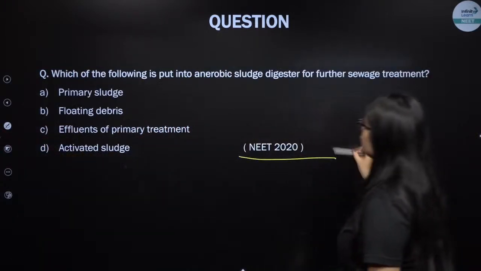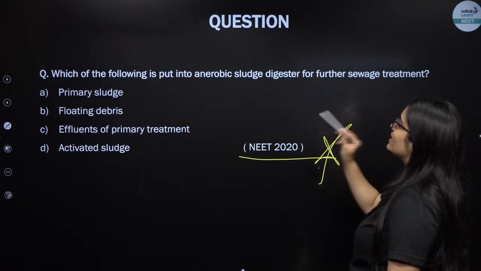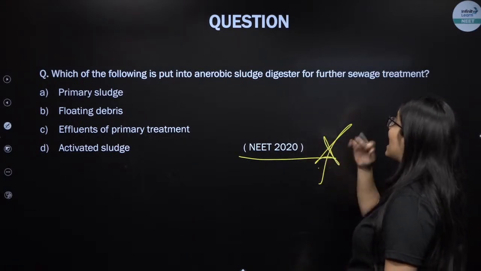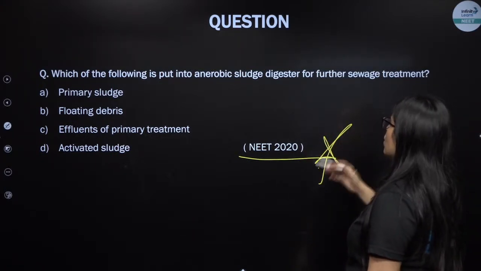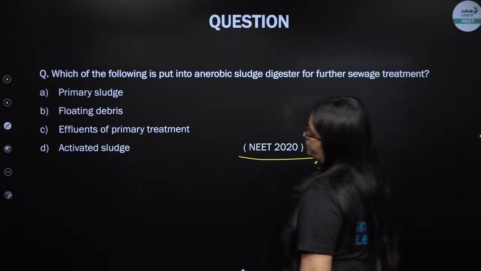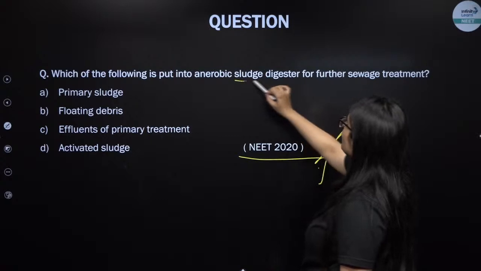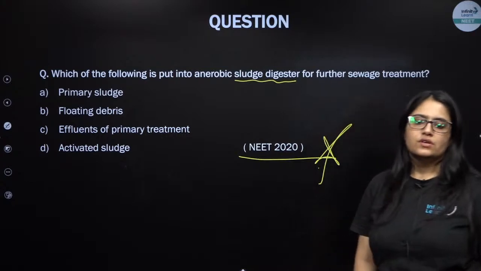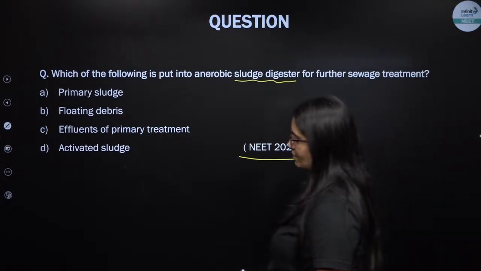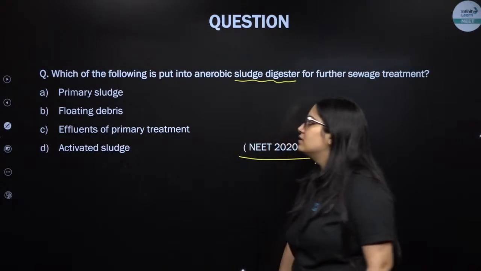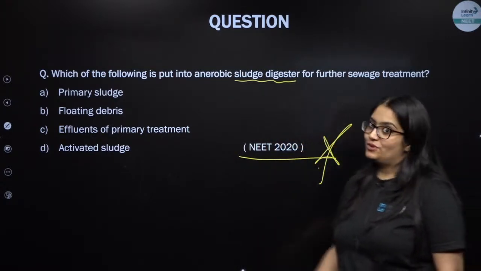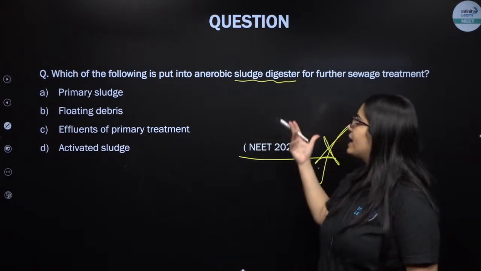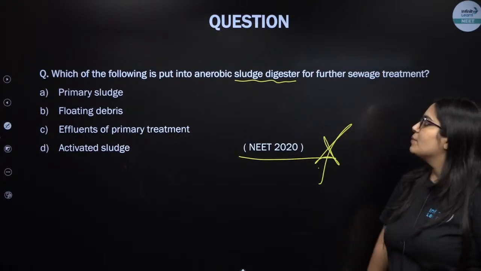Next. This was asked in NEET 2020. Which of the following is put into an anaerobic sludge digester for further sewage treatment, so that it can produce biogas? So remember, from the sewage treatment plants, production of biogas is also done. Something from the secondary treatment of the STP will be added into the anaerobic digester in order to produce biogas.